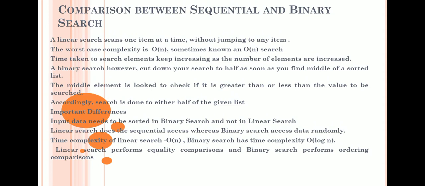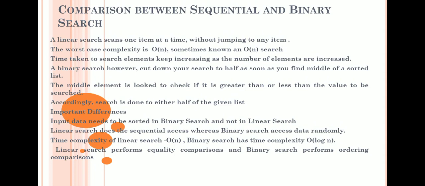In binary search we cut the search down to half as soon as we find the middle of a sorted list. The middle element is checked to see whether it is greater than or less than the value to be searched. Accordingly, the search is done in either half of the given list.